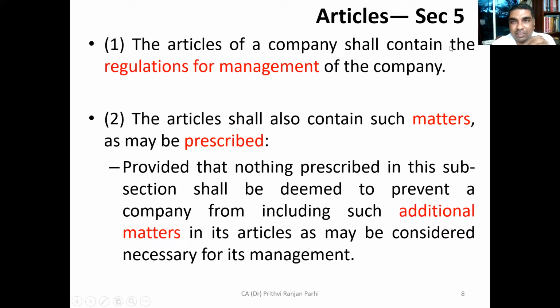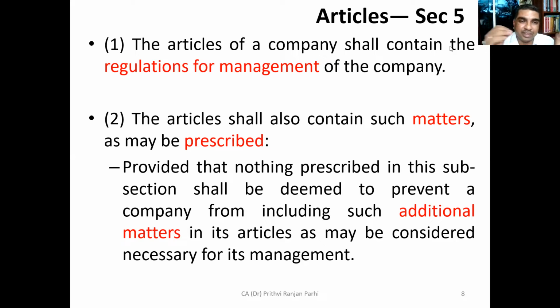You see, Section 5 talks about what should be the content of the articles of association. The first subsection says the articles of association of the company shall contain the regulations for management of the company. How you are planning to manage the company is contained in the articles of association. It shall also contain such matters as may be prescribed. If the law prescribes some points should be there in the articles of association, then it should contain that.